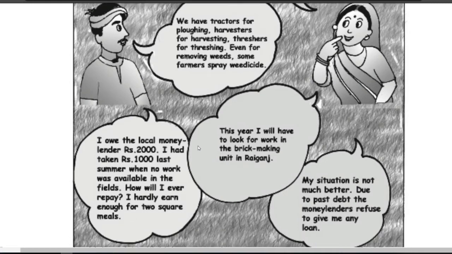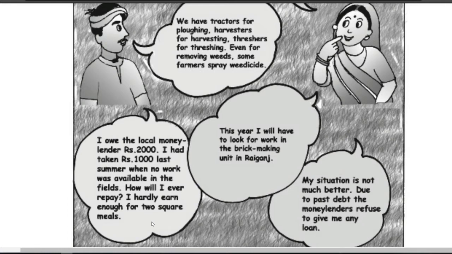Now the third problem of his life: I owe the local moneylender rupees 2000. I had taken rupees 1000 last summer when no work was available in the fields. How will I ever repay? I hardly earn enough for 2 square meals. I hope you understand what it means. When a person is not getting any job, or getting a job only for a few days, there are no income sources and no way to earn a livelihood.